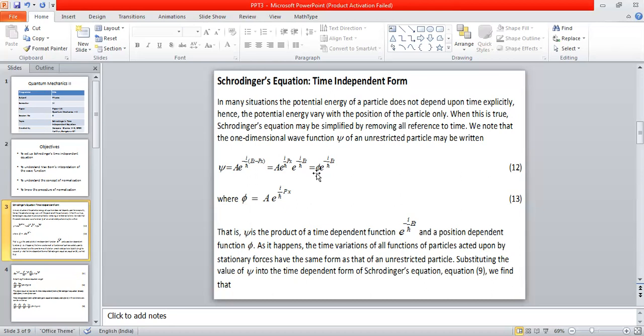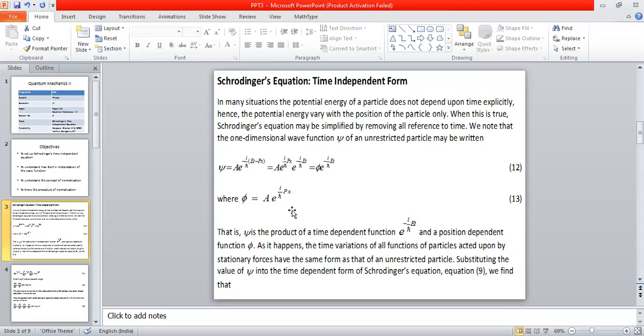Phi is not a function of the time coordinate, because the time part we have split out and written separately as e power minus i by h cross into Et. Therefore the wave function psi can be written as phi into exponential minus i by h cross into Et, where phi is a pure function of space coordinates, here the x coordinate, because it is a one-dimensional case. So phi is equal to A into exponential i by h cross into px.